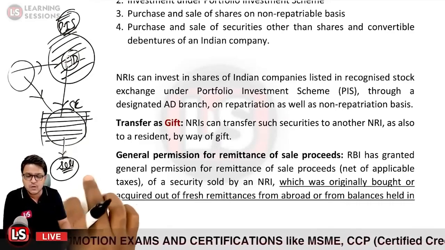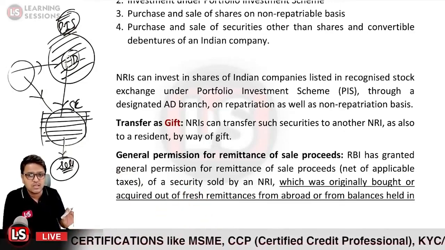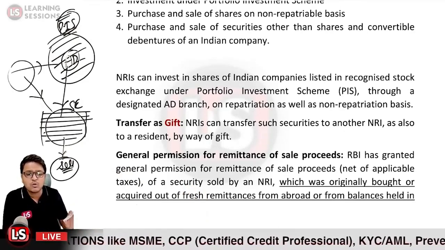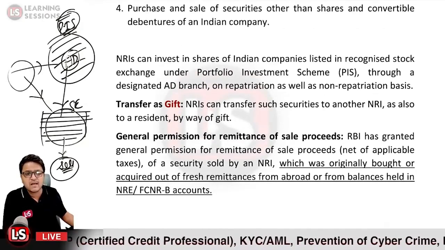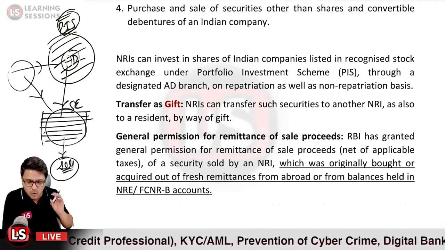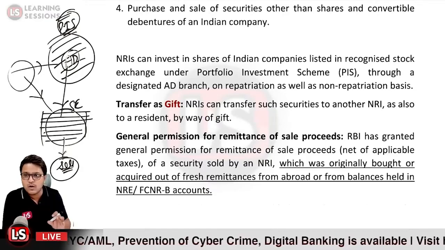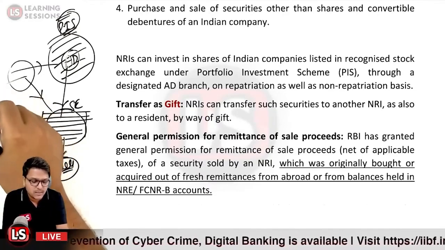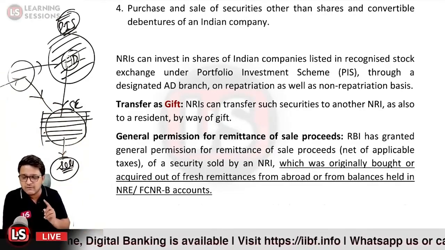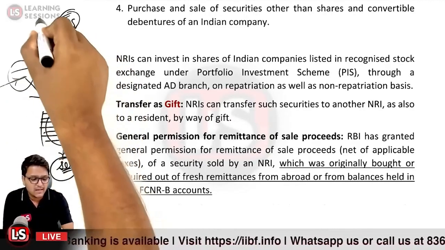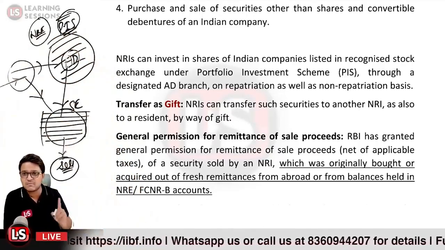If the NRI person sells the security, they can repatriate the rest of the amount which was originally acquired out of fresh remittances from abroad or balances held in the NRE or FCNR bank account. Only and only that particular amount can be repatriated which was brought in by them by way of fresh inward remittances, or which amount they have used to debit their NRE and FCNR account. Only repatriation up to that particular amount is permissible as per general permission.